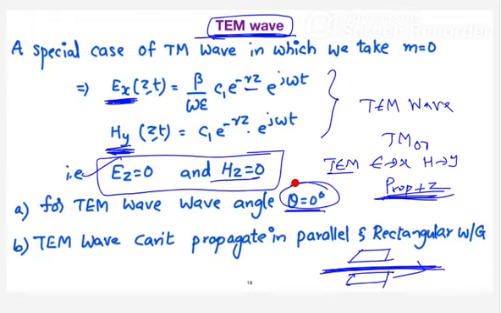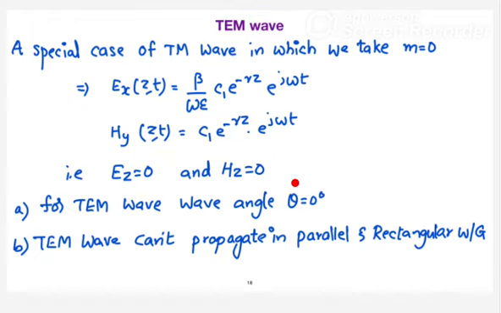So when the wave angle is 0 degrees, typically you cannot design any waveguide. What is the reason? Because you have defined the wave angle as fc by f technically. So since your wave angle is 0, you require the cutoff frequency to be 0 Hertz.